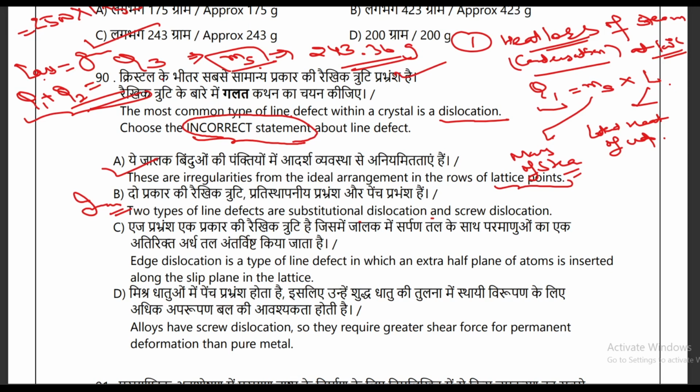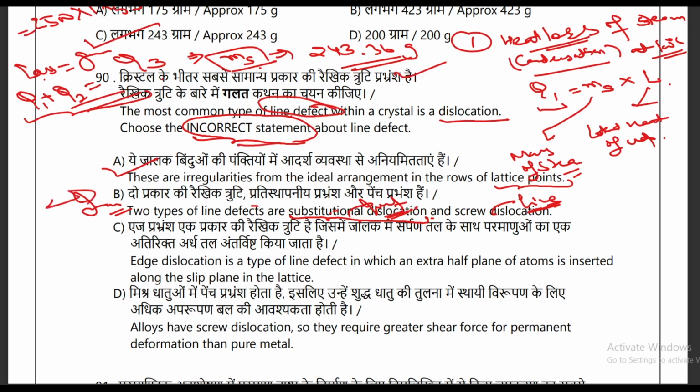Okay, so in this case substitutional dislocation, actually it is not a line defect, it is a point defect. Okay, this is a point defect and this is a line defect. Okay, so you have to check the incorrect statement just about line defects. In this case there is also a point defect. Okay, so this is the incorrect statement, so B option is your correct answer.